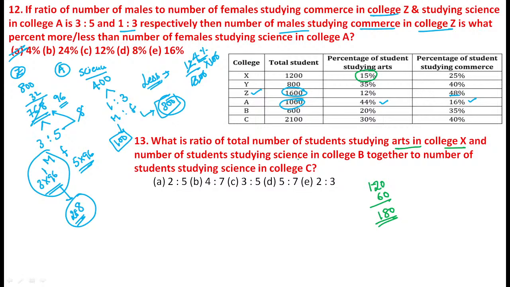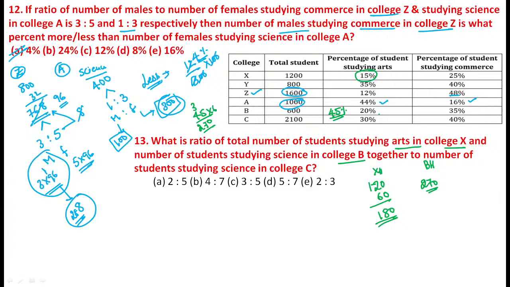And the number of students studying in science in college B. College B science means here 55 is left, so 45%. Now just calculate 45 percentage, that means 45 into 6. So 6 5s are 30, 6 4s are 24, that is 270. So 270 is for college B, and this is college X.